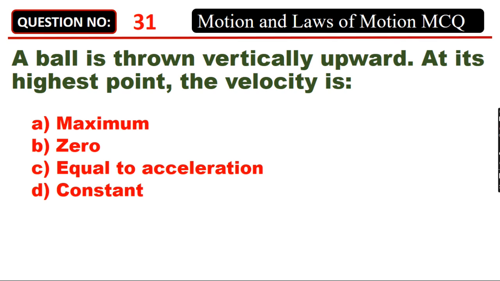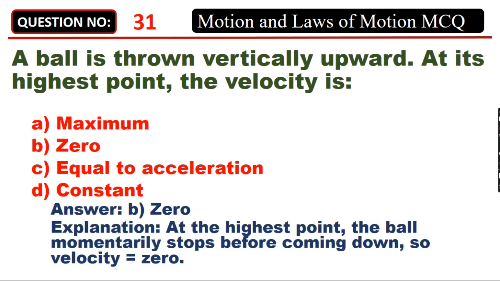A ball is thrown vertically upward. At its highest point, the velocity is A. Maximum, B. 0, C. Equal to acceleration, D. Constant. Answer: B. 0. At the highest point, the ball momentarily stops before coming down, so velocity equals 0.